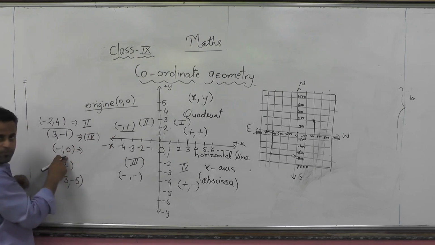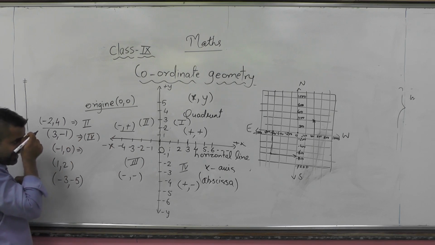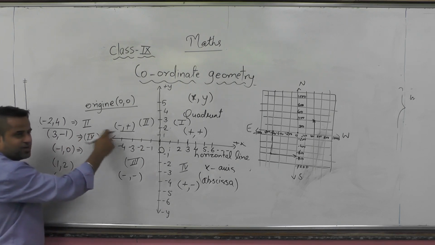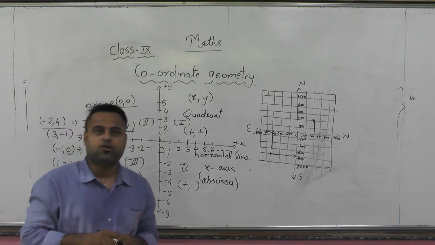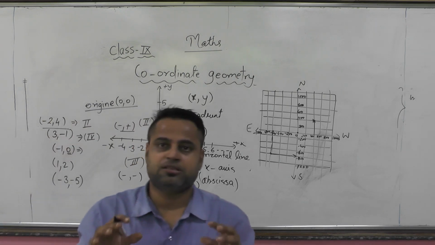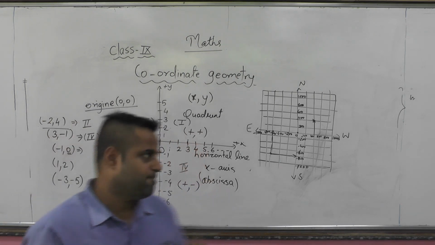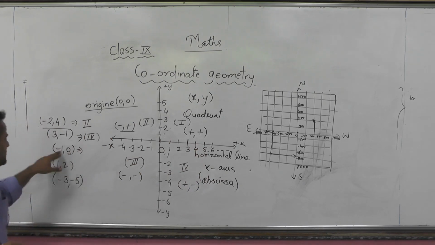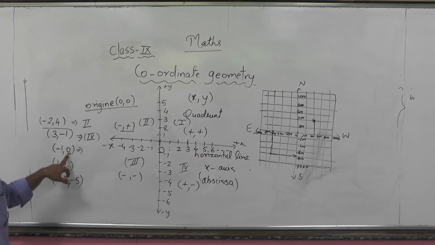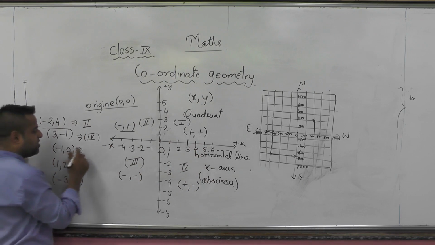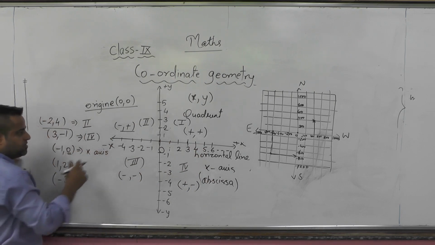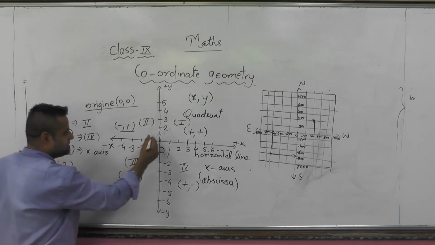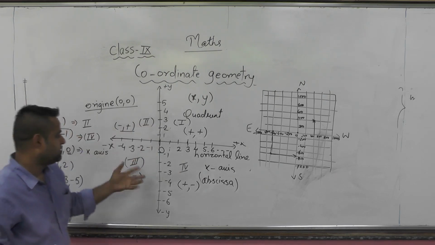Minus 1, 0. No, it is not in the second quadrant. See, whenever 0 comes, 0 means that the point lies on an axis. Minus 1, 0, since it has an x value and a y value of 0, this point will lie on the x-axis itself. It won't come in the second or third quadrant.